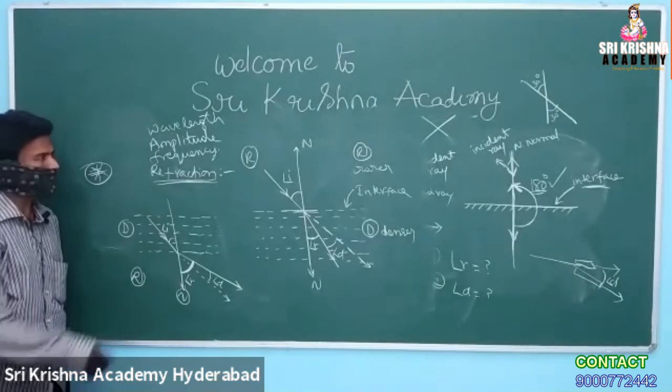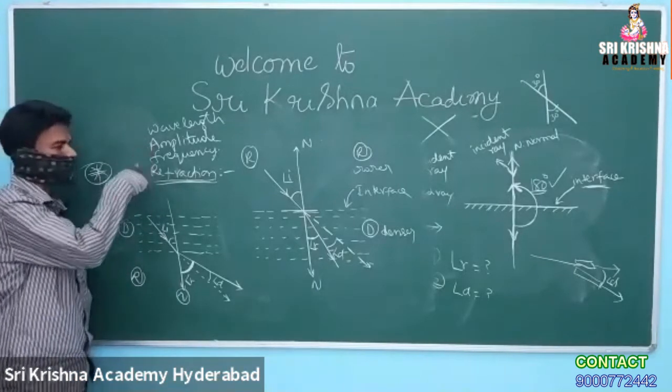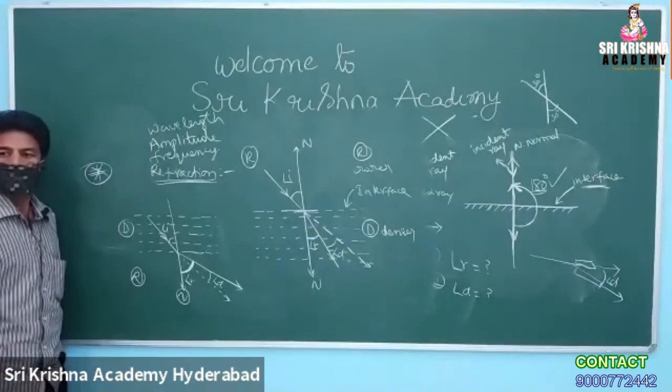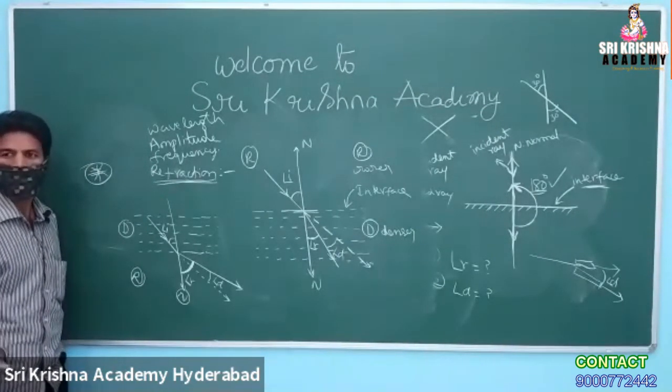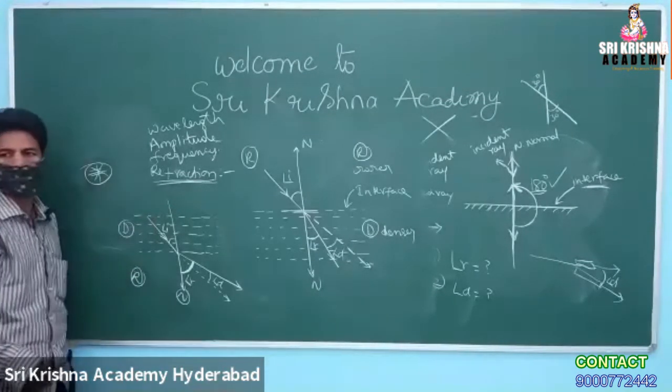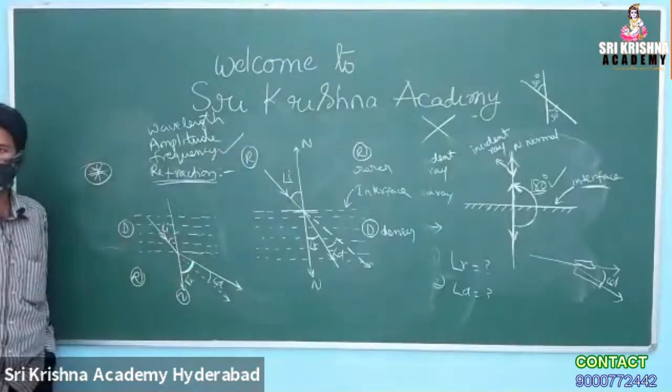Wavelength, amplitude and frequency are the most important characteristics of a wave. Which characteristic of a wave remains unchanged or constant during the process of refraction? Frequency. That's very good.